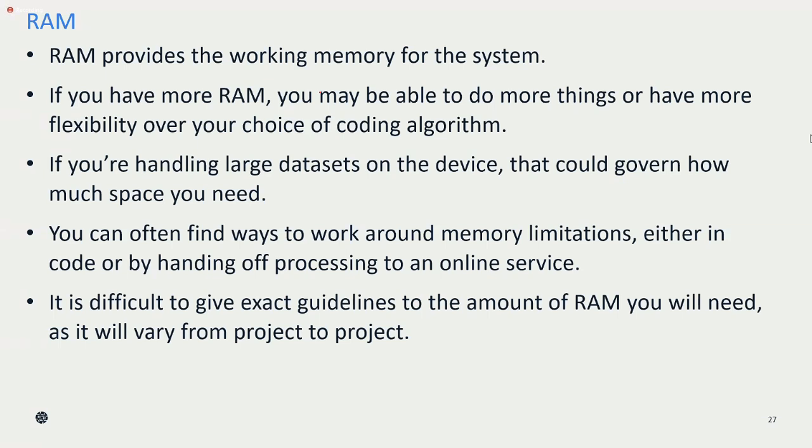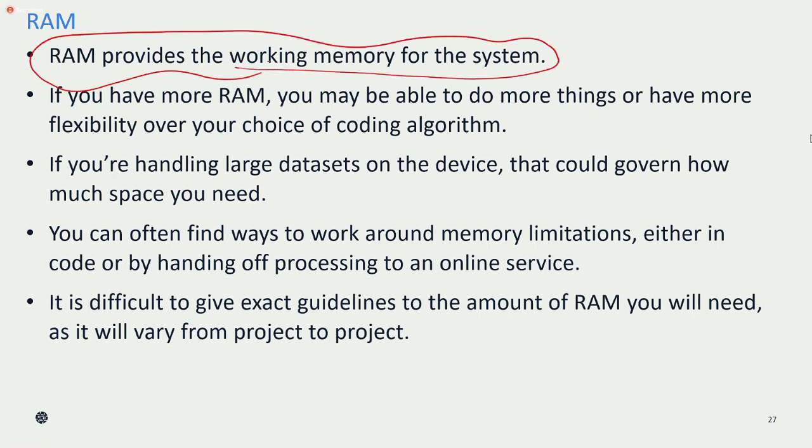And then we will go for the RAM. Here RAM is also a kind of memory. I can say RAM provides the working memory. I'll give you an example. Let us consider you have a system and you are running 10 applications at a time. Okay, 10 applications at a time.